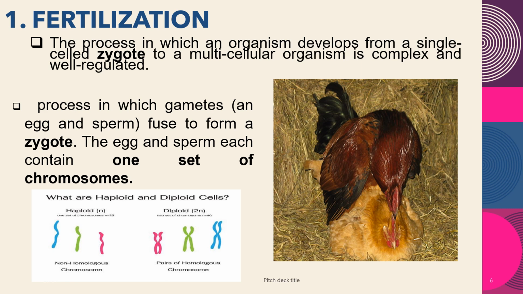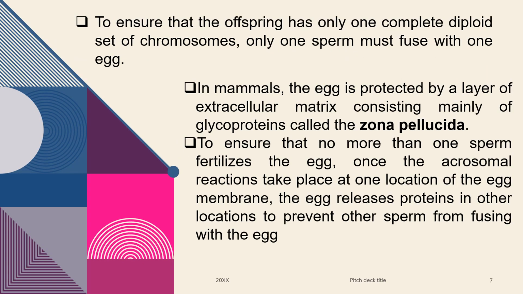I have already said also that one set of chromosomes is 23, and then the other set is another 23, to ensure that the offspring has only one complete diploid set of chromosomes. Di ba nag-union ang egg at saka yung sperm, nag-form into a single cell. So pag nag-form na sila, hindi na pwede na makapag-fertilize pa or pwede pang ang sperm papasok doon sa cell.